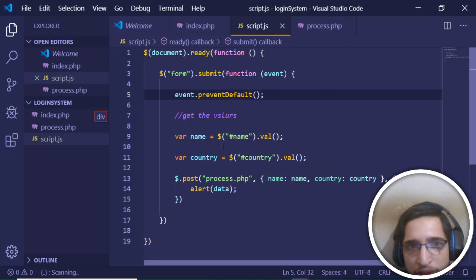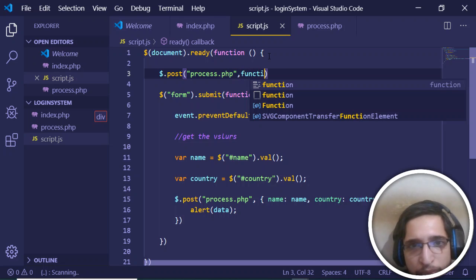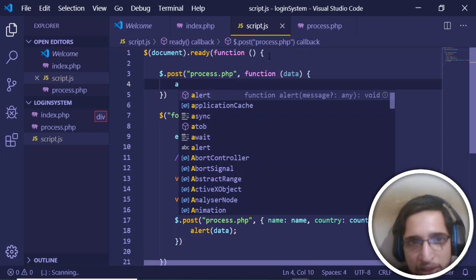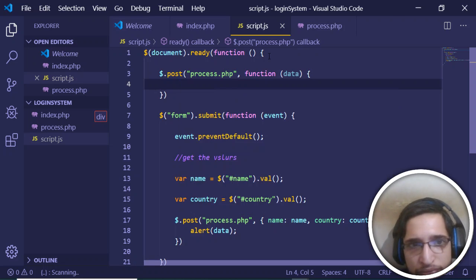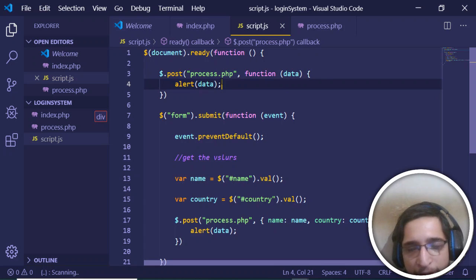When the page is loaded, I just want to make a request, $.post. The same request I need to make to process.php, and that's it. In this case I don't want to pass any kind of data, so in this callback function I will be getting some data back, so I can just print out alert data once again. So now we just need to handle this inside process.php.